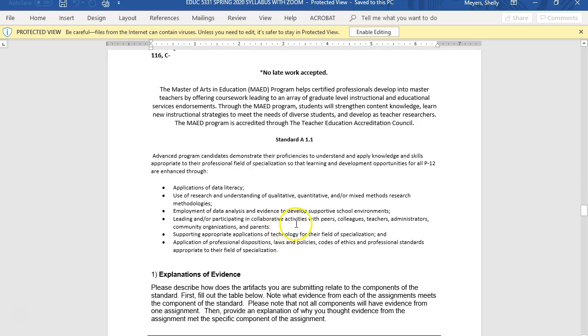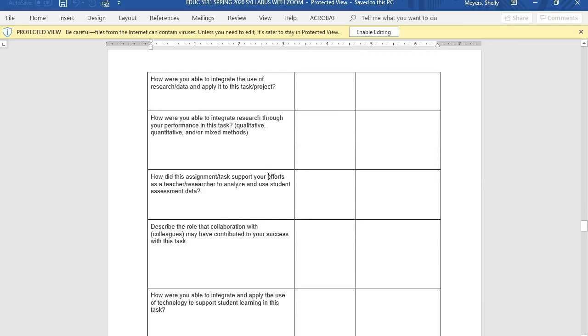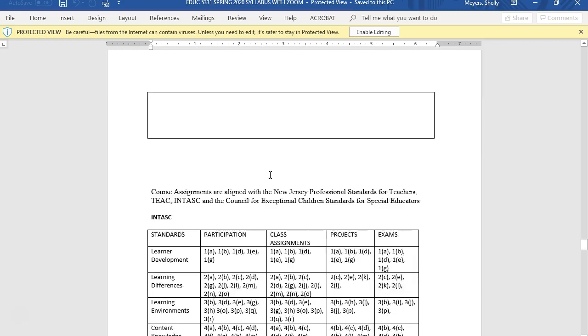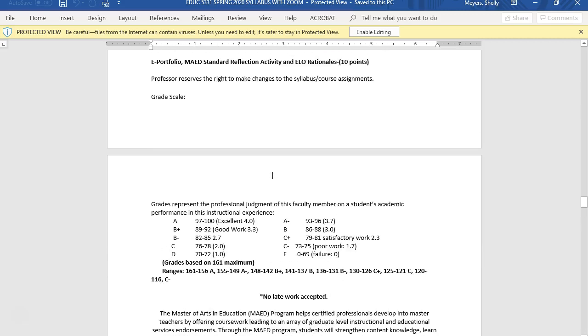For your signature assignment, which is the behavior intervention project, you will be completing the standard A 1.1 reflection. This is all here. There's a rubric for it. Please make sure that you're familiar with this. If you've taken other graduate courses in our program, you are familiar with this. If you haven't, you can always log in to an office hour so that you can communicate with me.